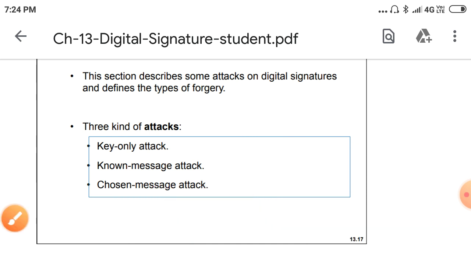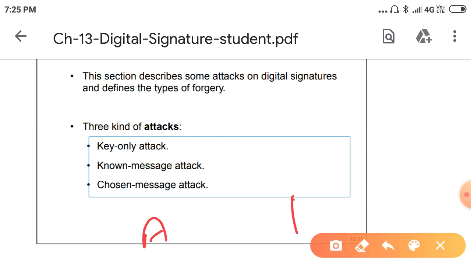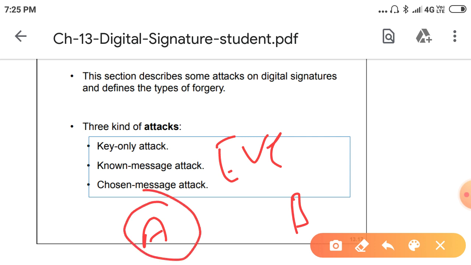Next, the chosen message attack. This is also similar to the chosen plain text attack. He gets A's signature and copies it.